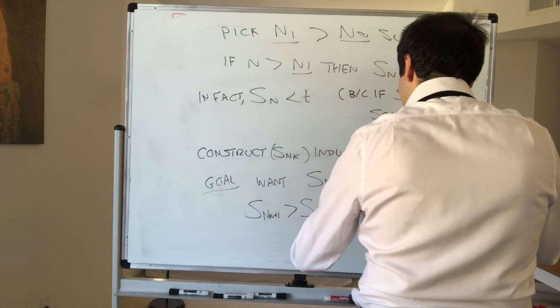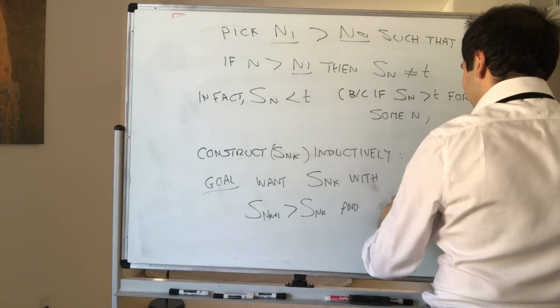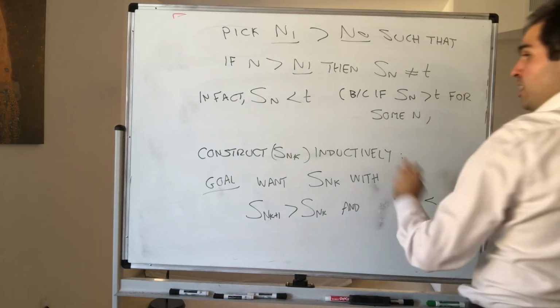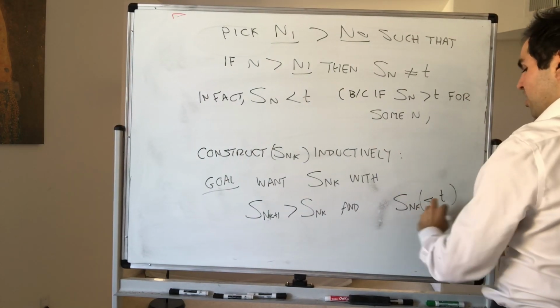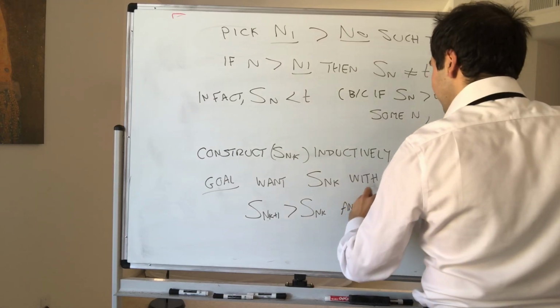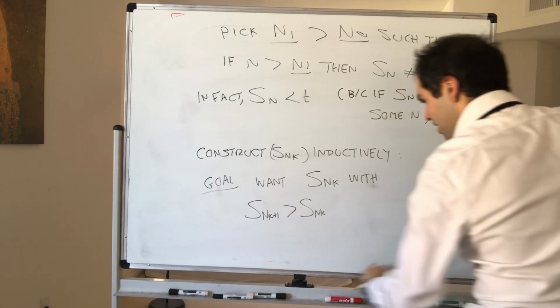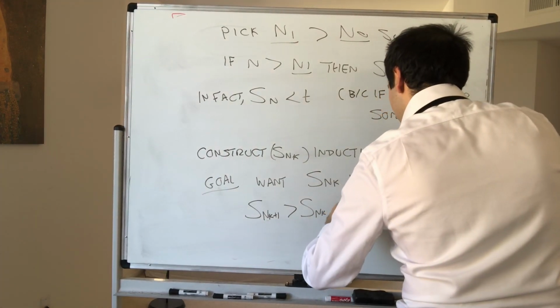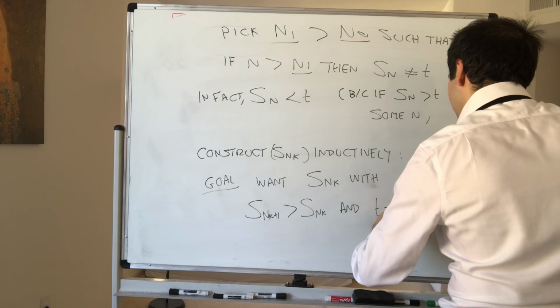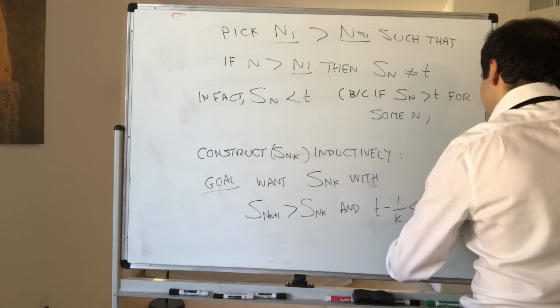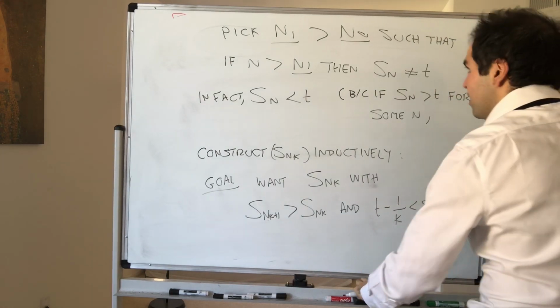And so S_{n_k}, well, we already know that's less than t. That's not a problem. But it's bigger than t minus 1 over k. Let me rewrite this. t minus 1 over k is less than S_{n_k}, and it's less than t.